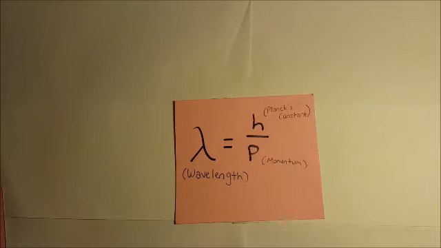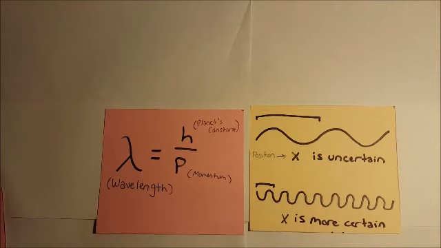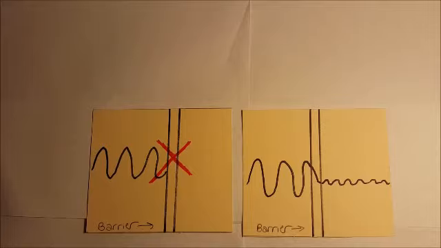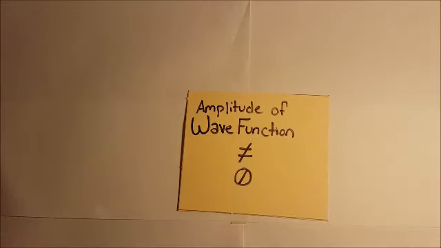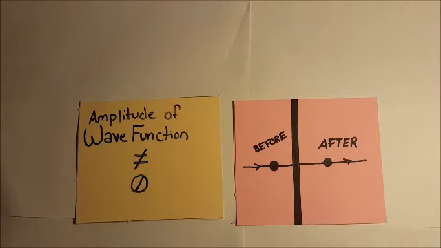When a particle's matter wave had a large wavelength, the particle had a very uncertain position. In contrast, when the wavelength is small, the position is more certain. When a particle comes in contact with a barrier, its wave function doesn't just stop. While some is reflected, part of the wave actually enters and travels through the barrier, though it decreases exponentially while inside. Though the amplitude of the wave function is very minuscule in size after it leaves the barrier, it doesn't ever reach zero. This makes it possible for the wave to reshape itself on the other side of the barrier, therefore tunneling.